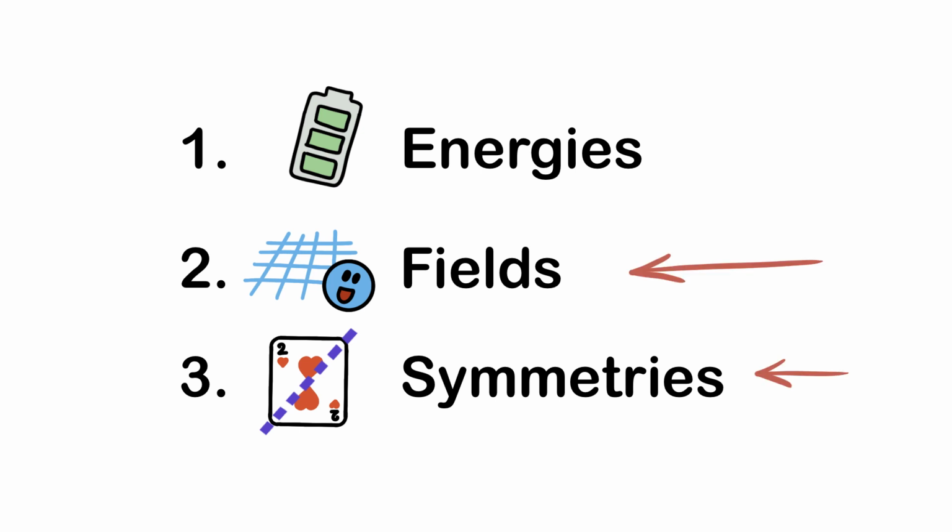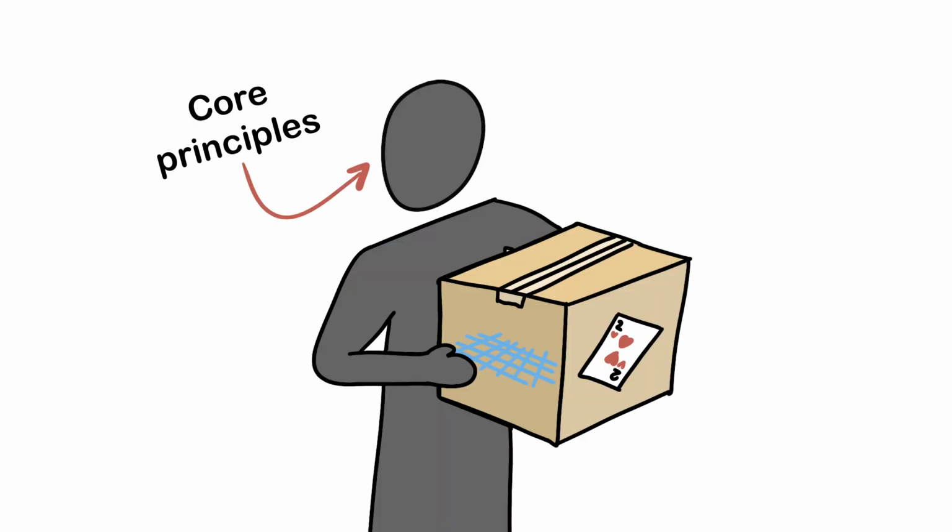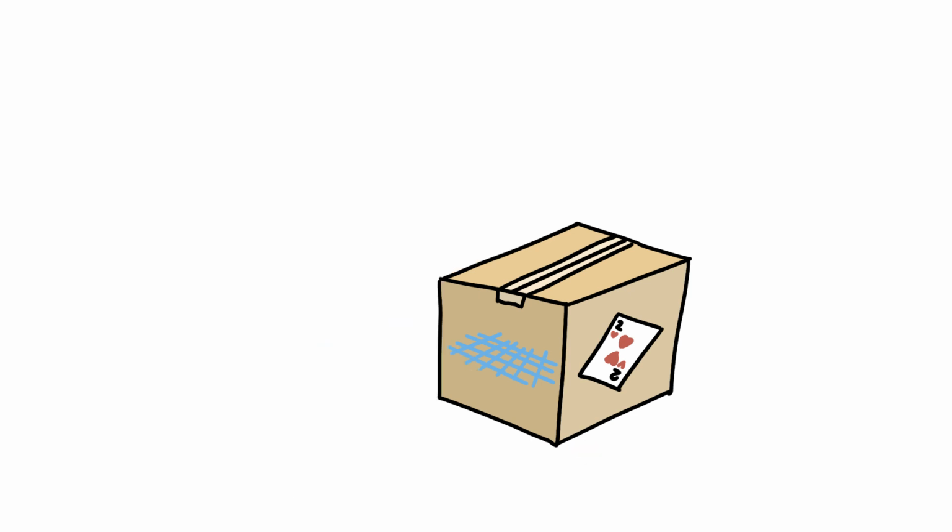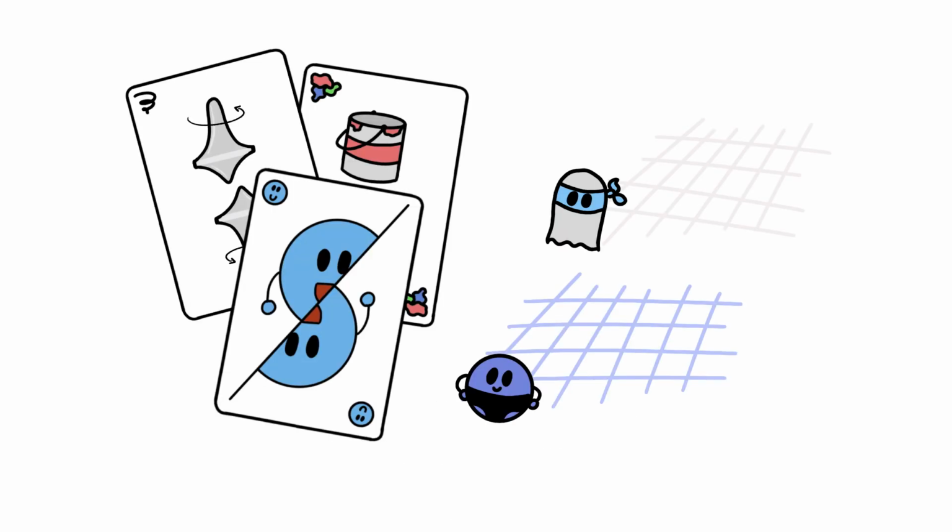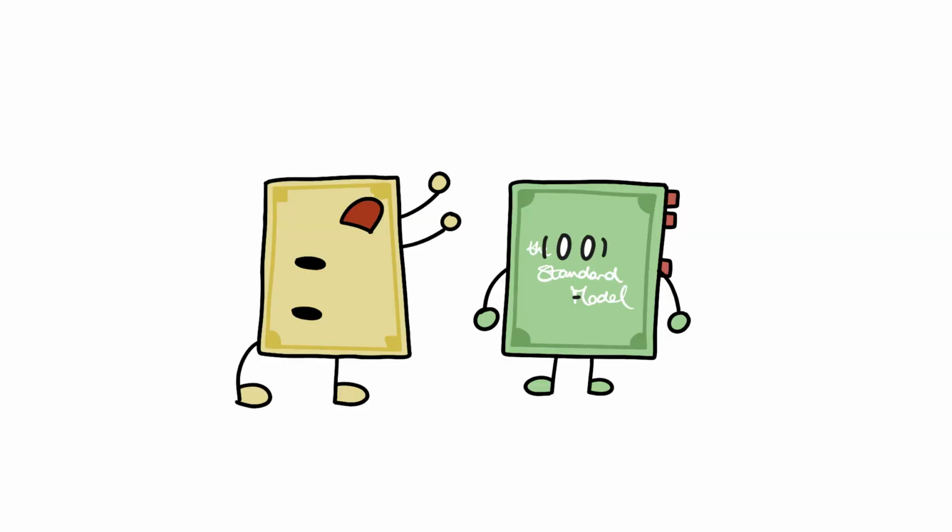Note, however, that we had to define ourselves which field we started off with and which symmetries we added to our model. As far as we know, there is no way to get the fields or symmetries from core principles. This introduces a certain degree of arbitrariness when you create your model. Which fields and symmetries you add is totally up to you, as long as your model ends up internally consistent.